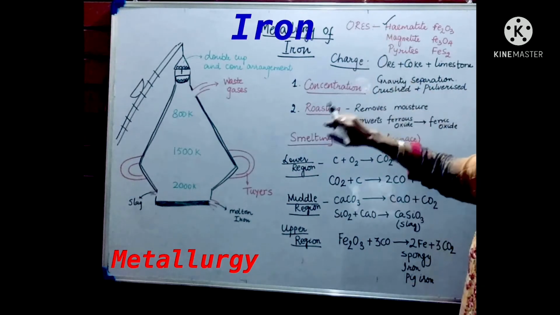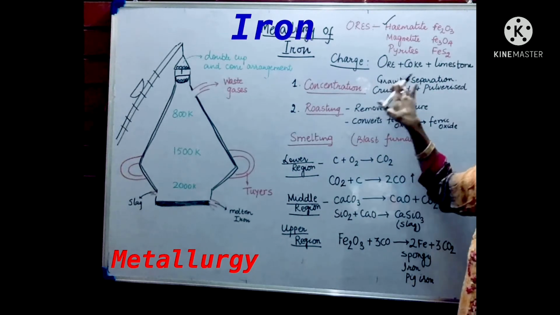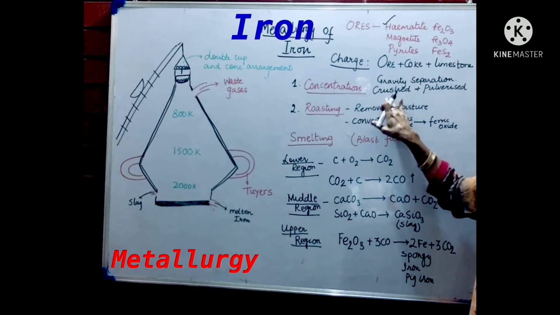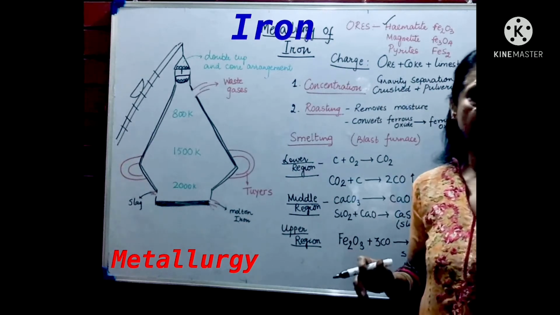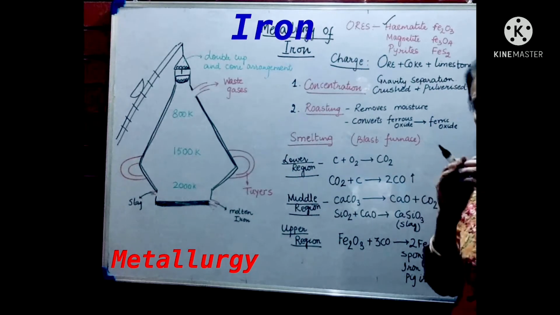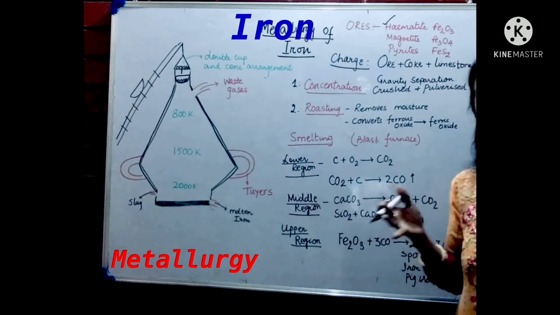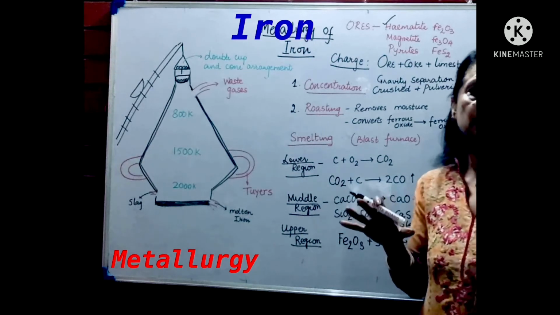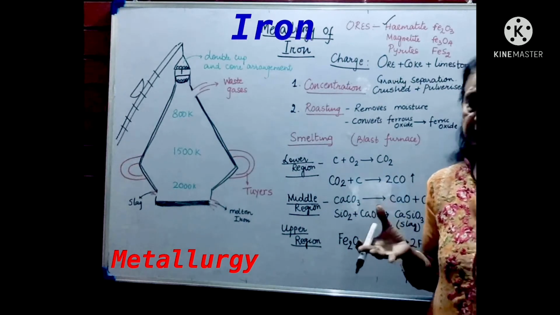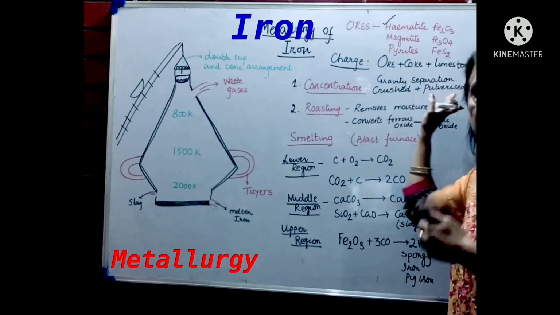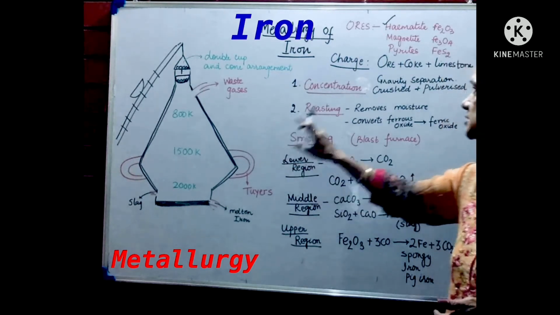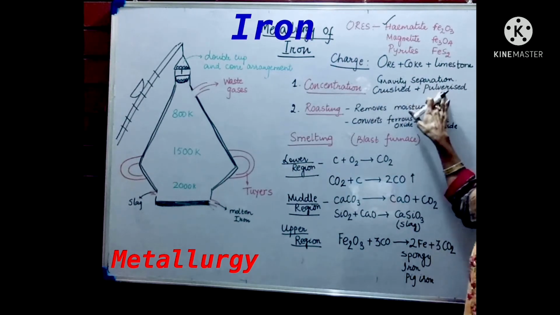So firstly, the ore is concentrated by gravity separation and then it is crushed and pulverized. Crushed and pulverized means that it is changed into a fine powder, and also some air is bubbled to it so that it becomes very light. Now it can be taken from one place to another very easily. So it is crushed and pulverized.